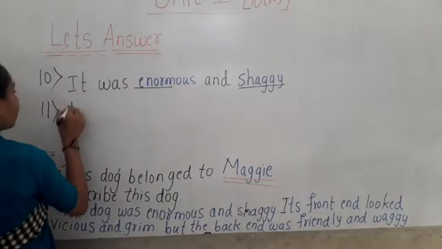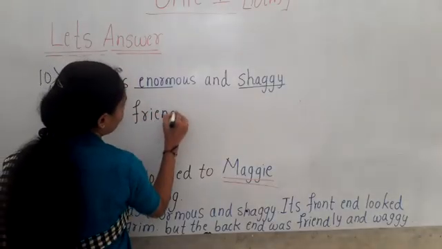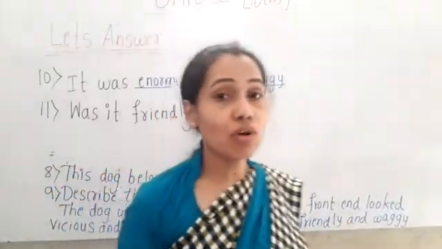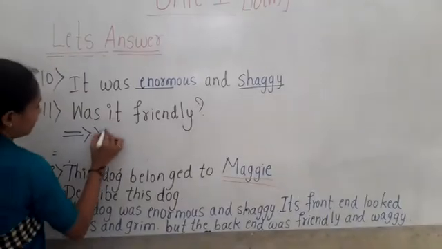Was it friendly? Its back end was friendly. So the answer is yes.